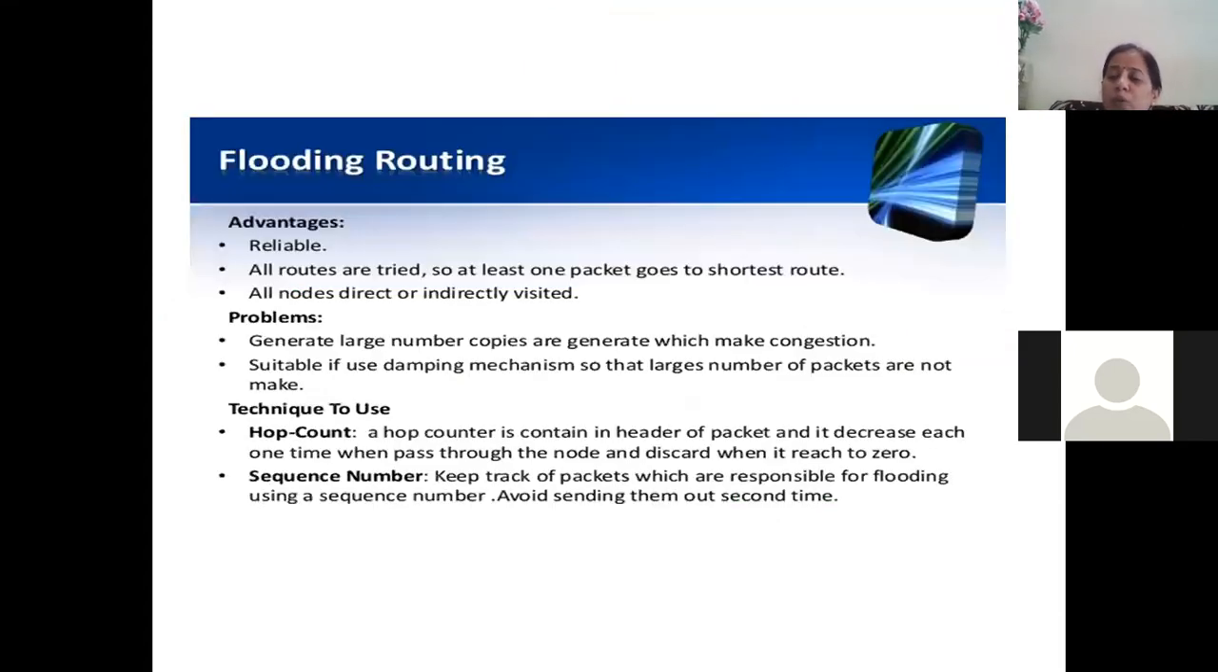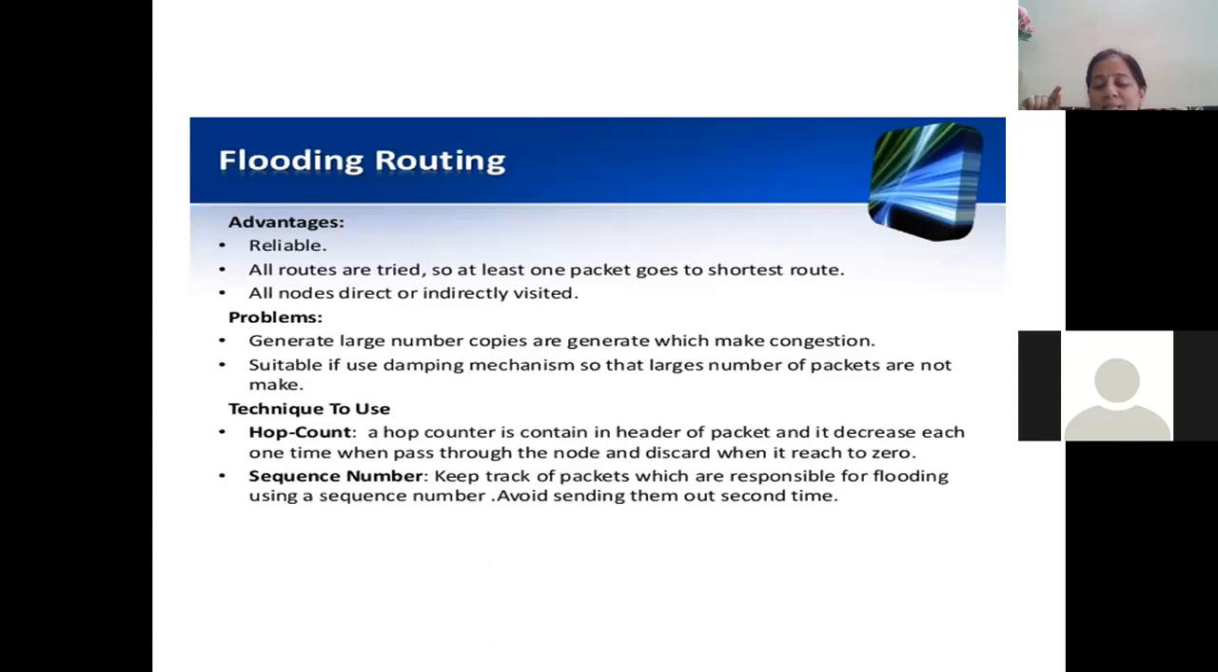When can it be useful, or what are its advantages? One is that it is reliable. Reliable because your packet will surely reach the destination, because there are so many copies and every outgoing line is going to be tested. So at least one packet will reach the destination, and maybe one of the packets may also go along the shortest route. So all nodes, meaning routers in the subnet, are going to be directly or indirectly visited.